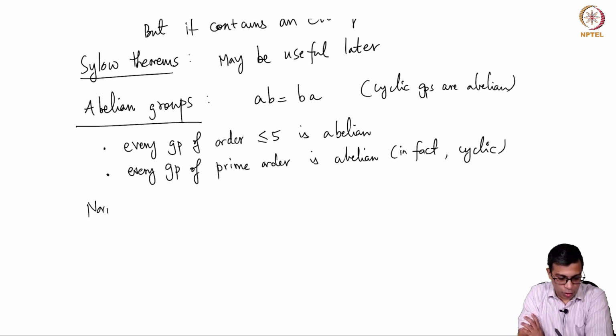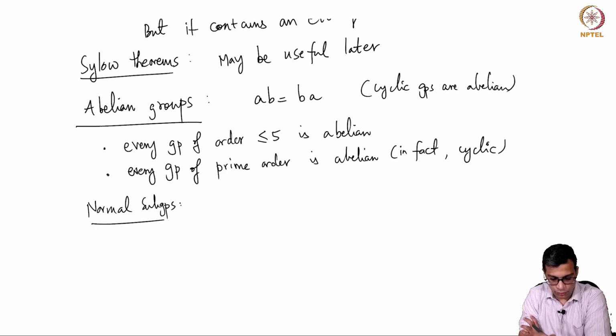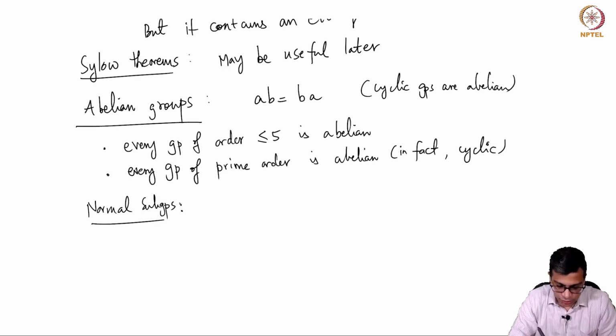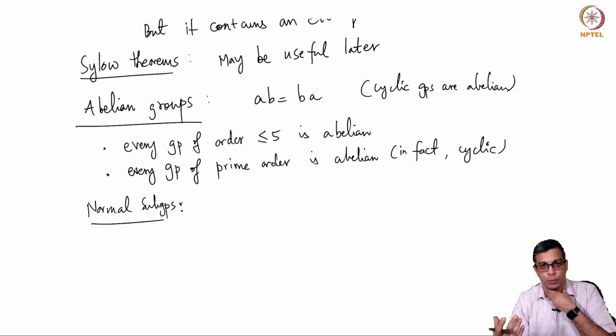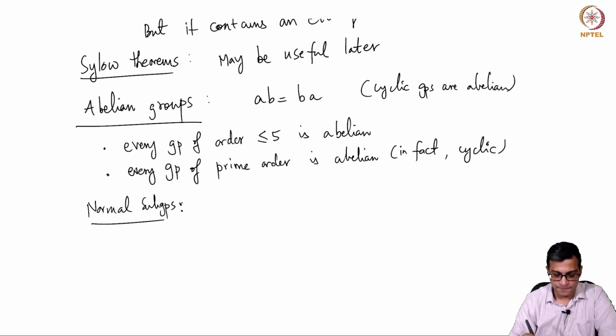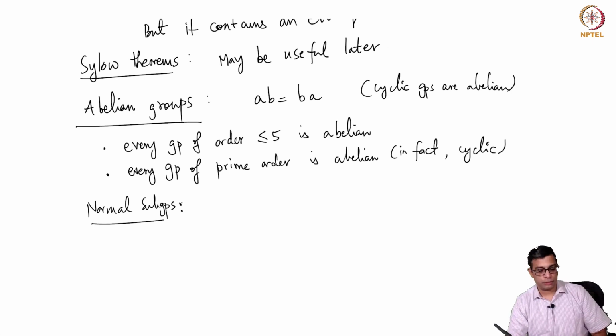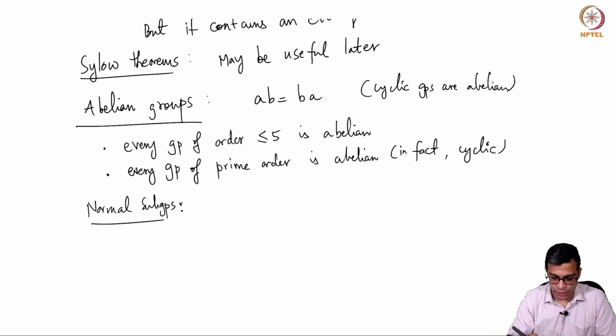So you have the notion of normal subgroups. I will not get into this in detail. Every subgroup of an abelian group is normal, but for a non-abelian group, some subgroups need not be normal.